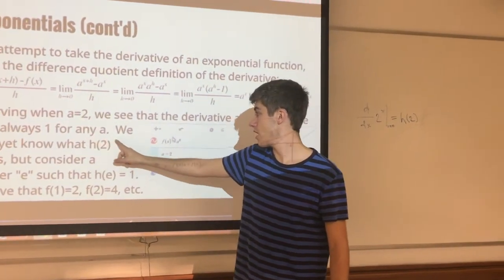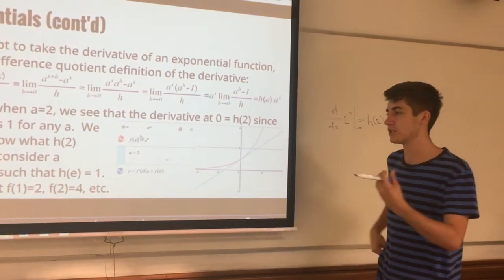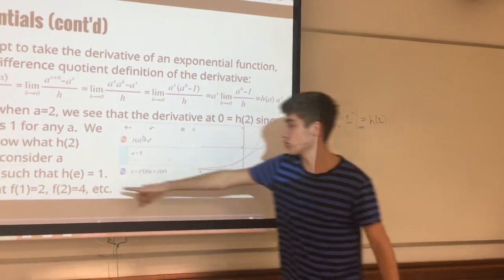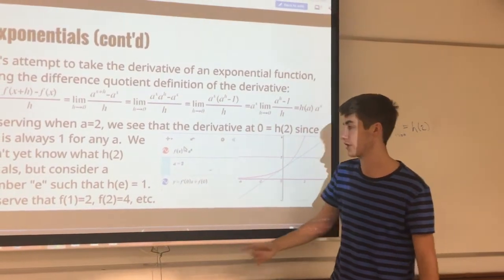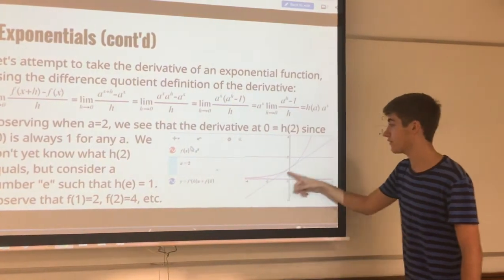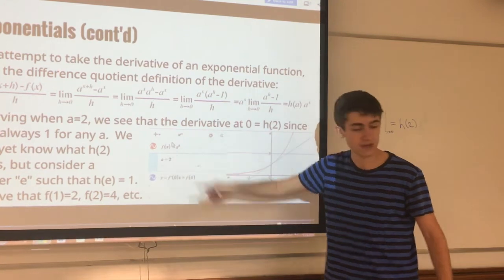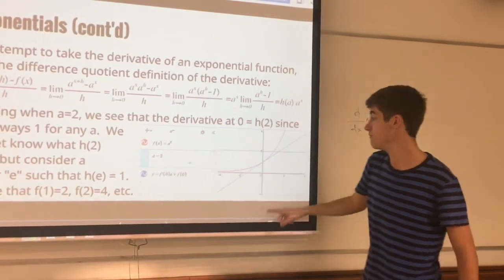And so we don't yet, as I said, we don't yet know what h of 2 is, but later we're going to consider a number e that will allow h of e to be 1. So we're just going to define it that way, and eventually we'll demonstrate that it's actually a thing. But let's take a second to observe the function 2 to the x. We have the function f of x equals a to the x, and I set a equal to 2.